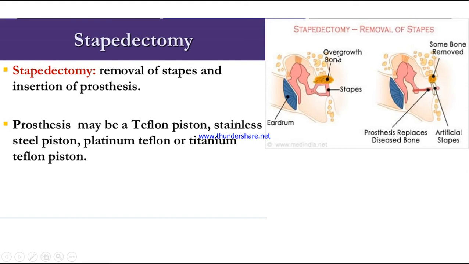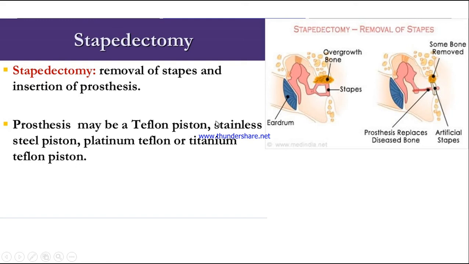The stapes where the abnormal spongy bone growth is growing, that area and the stapes are being removed. And they will be inserting a new artificial stapes, or we call it a prosthesis. This prosthesis may be a Teflon piston, a stainless steel piston, platinum Teflon, or titanium Teflon piston.